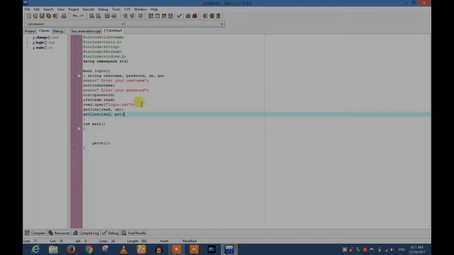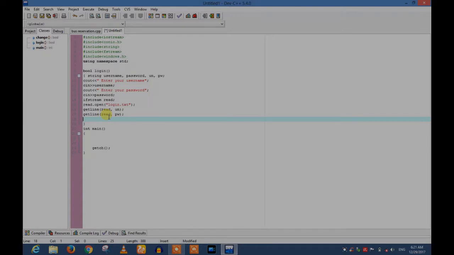After getting this line, I check whether the entered username and password match this un and pw, which are from the text file. If it matches, then the password is right. If it is not matching, the password is false. The program will return 0.